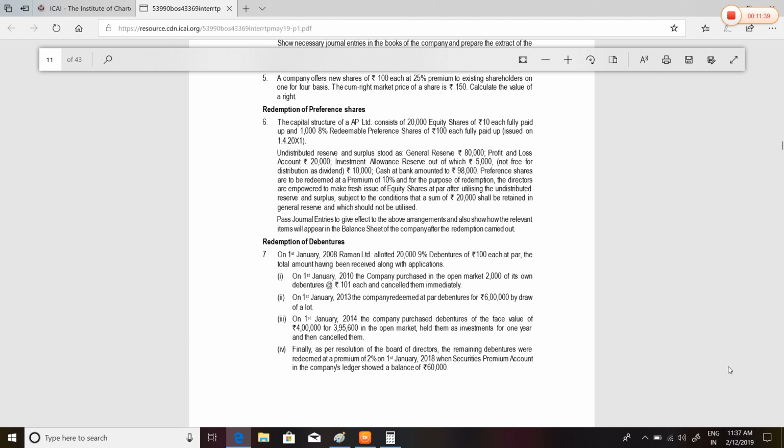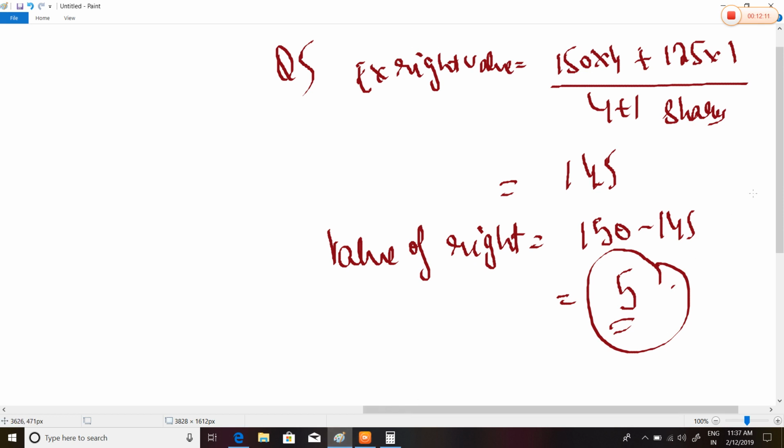Preference shares are to be redeemed at a premium of 10%, and for the purpose of redemption, the directors are empowered to make a fresh issue of equity shares at par after utilizing the undistributed reserve and surplus, subject to the condition that a sum of 20,000 shall be retained in the general reserve, which should not be utilized. What do you think? The question is very difficult. Okay, now let's solve the difficult question.